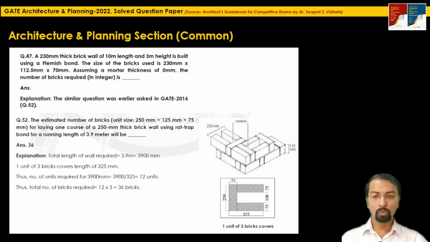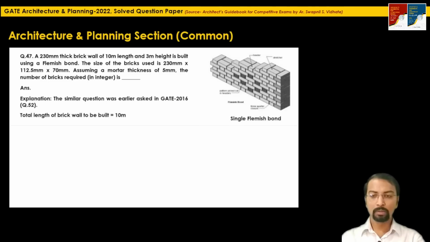So what will be the requirement of total bricks? If we simply multiply by 3, these 36 bricks will be required to construct only one single course having a running length of 3.9 meter. So the similar logic you have to apply here. Instead of rat trap bond, you have to consider the Flemish bond.